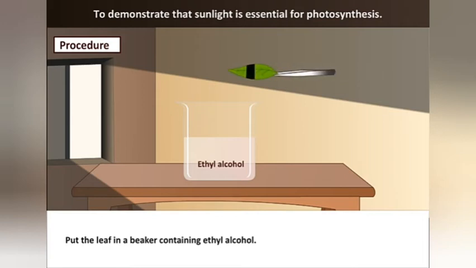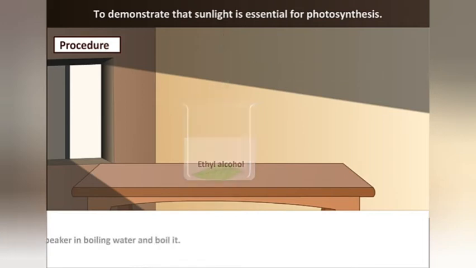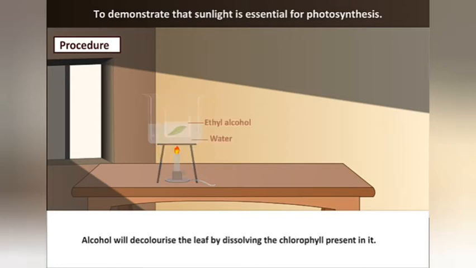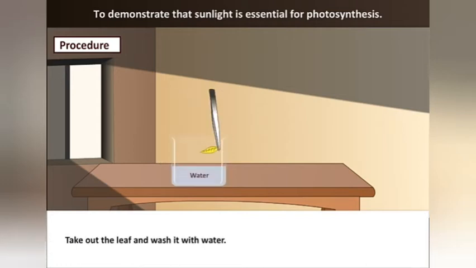Put this leaf in a beaker which contains ethyl alcohol. Now place the beaker in boiling water and boil it. The alcohol will decolorize the leaf because it removes the chlorophyll from the leaves. Now take out this leaf and wash it with cold water.